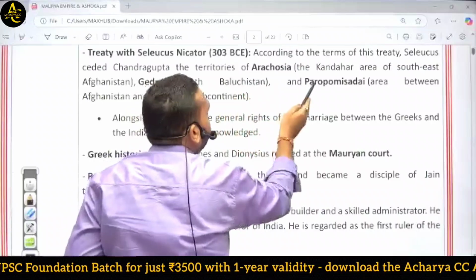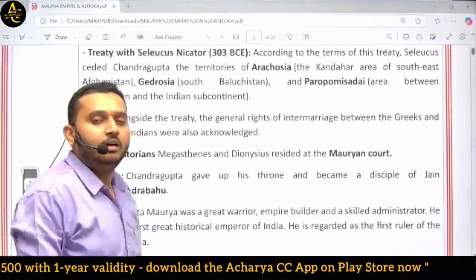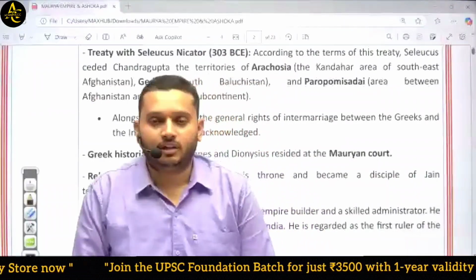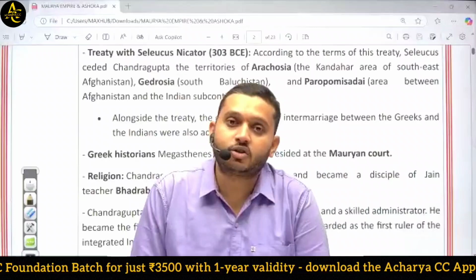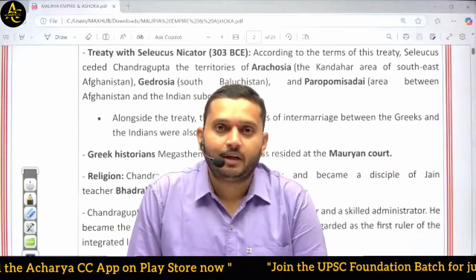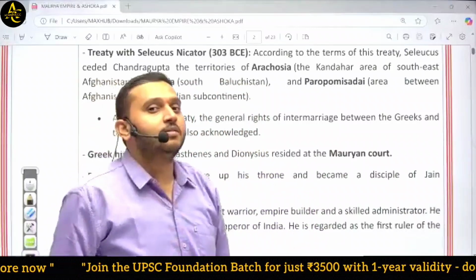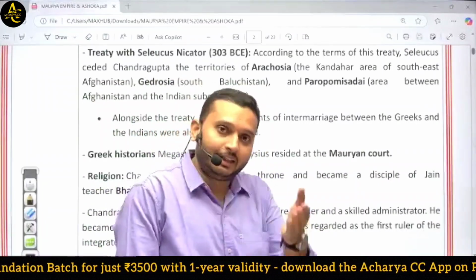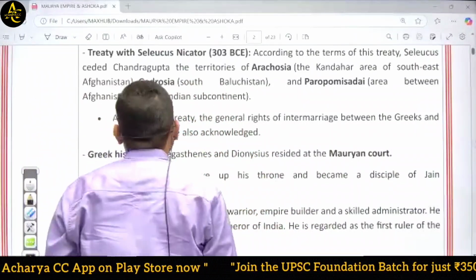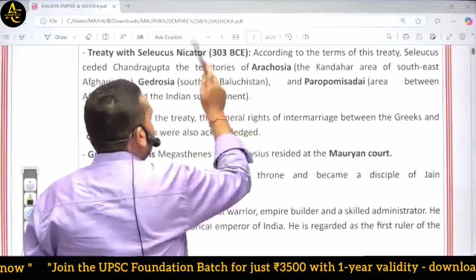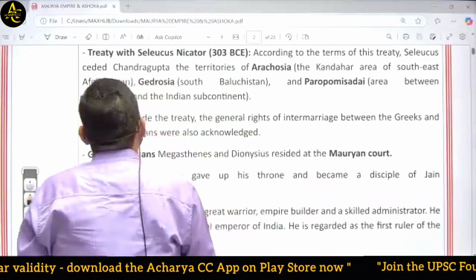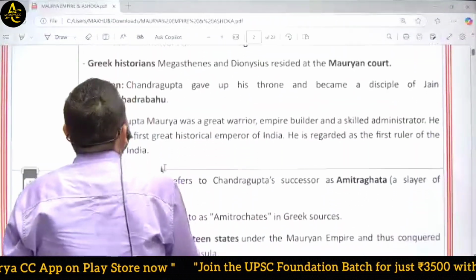These names are in the Greek language. For example, Alexander's name was in the Greek language. Generally, the name used for him in the North Indian region in Hindi was Sikandar. Maybe you heard the saying, "Jo jeeta wahi Sikandar." So there was not any person with the name of Sikandar in history. Alexander was Sikandar. This is just the difference on the level of language. So these regions which were ruled by Seleucus were won by Chandragupta, but after the treaty, obviously, he returned these regions.